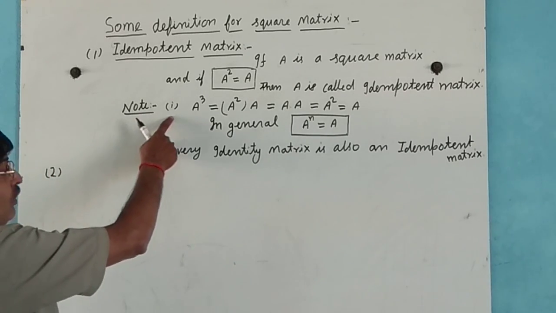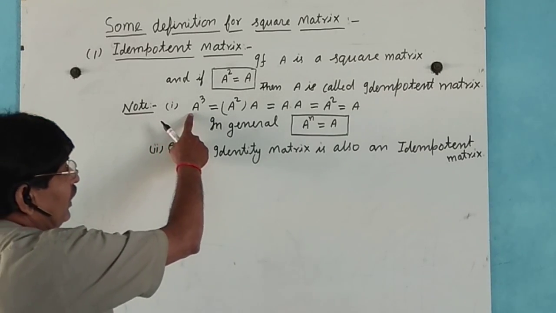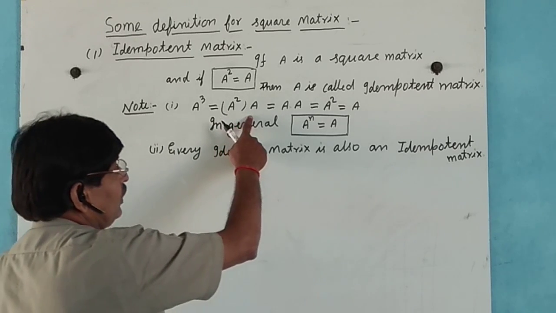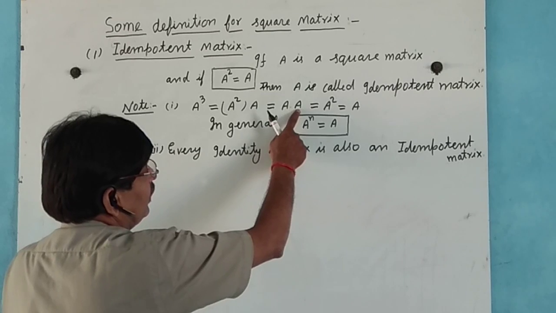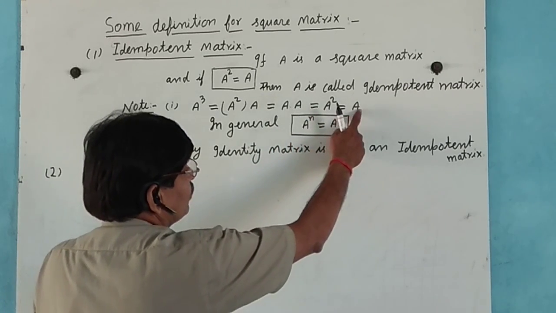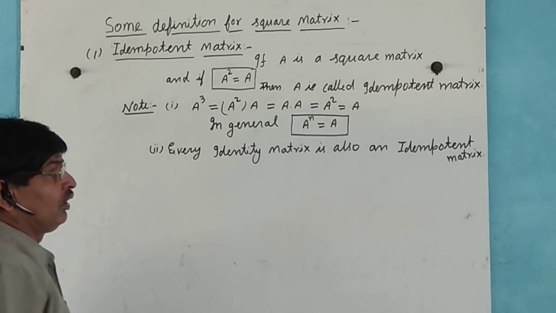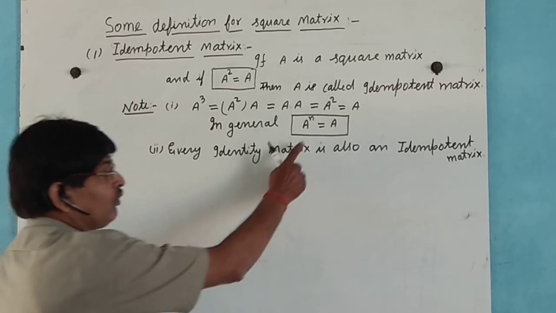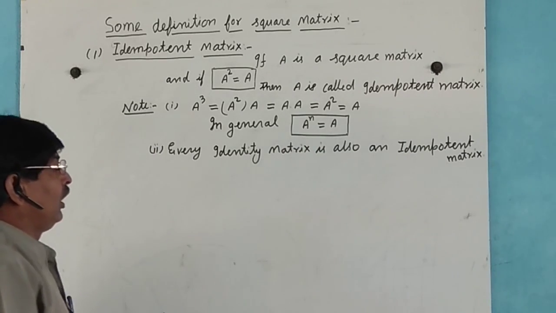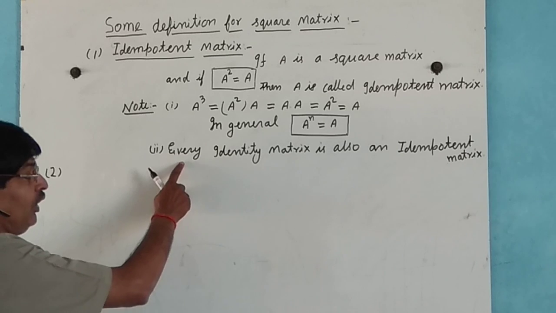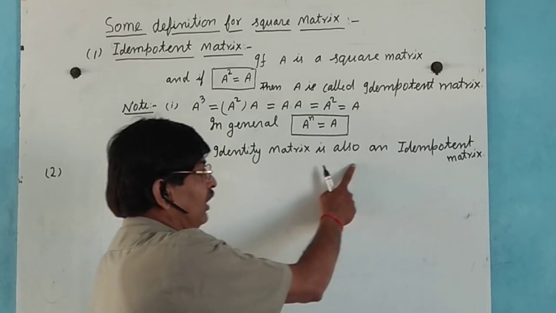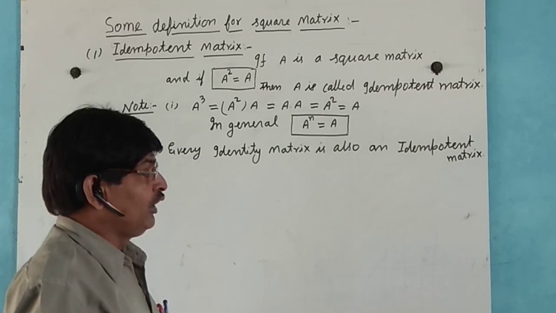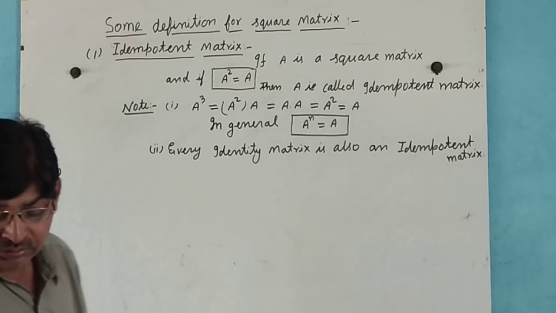Note here, A cube can be written as A square into A, that is A square equals A into A, that is A square also equals A. In general, A to the power n equals A. And second, every identity matrix is also an idempotent matrix.